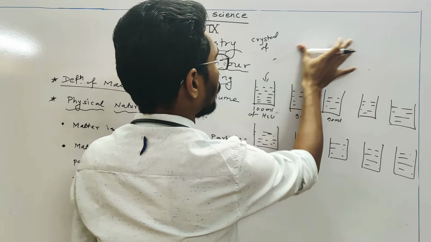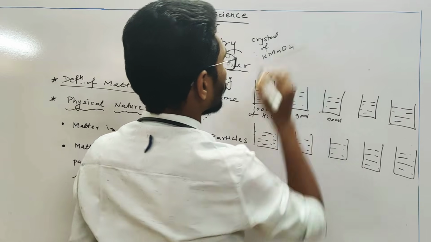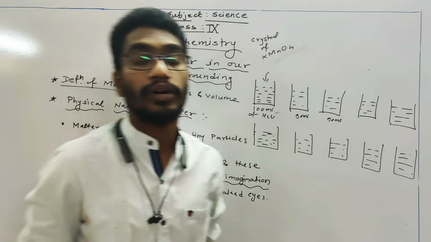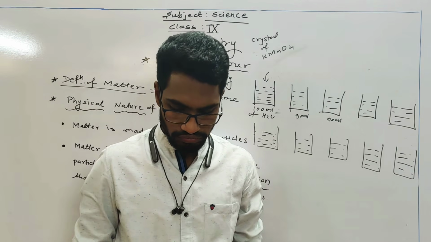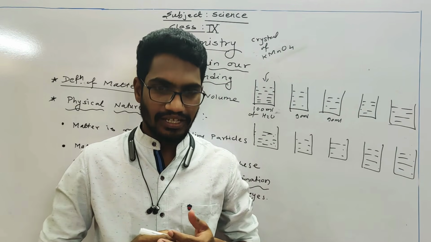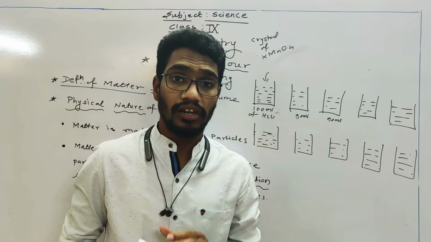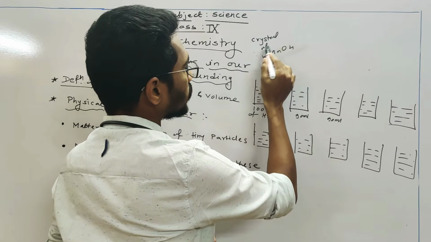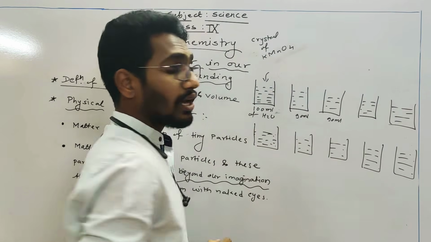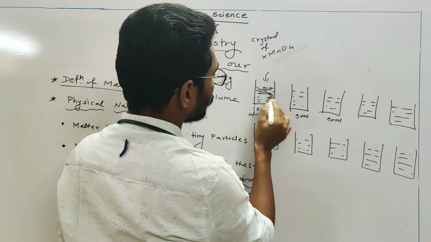So we have a formula, KMnO4, that is nothing but potassium permanganate. Okay, it is of a reddish pink color, a dark purple pink color. Then when we add this crystal of potassium permanganate into 100 ml of water, the whole water gets colorful.